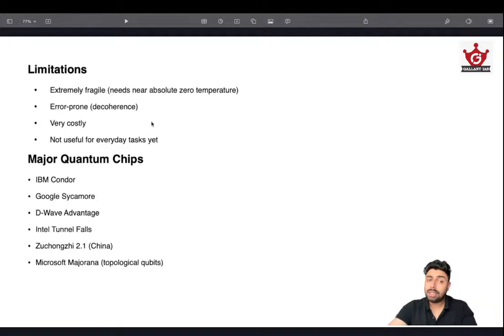And learn a few things, because this is a very potential question. Why are quantum computers not used widely, or what are the limiting factors? They are extremely fragile. That's the basic issue, because these computers operate at near absolute zero temperature, about minus 273 degrees Celsius. Only then can these quantum operations be performed. Such a setting is very limiting, because we need strong temperature control, and that's very important. Then they are error prone.